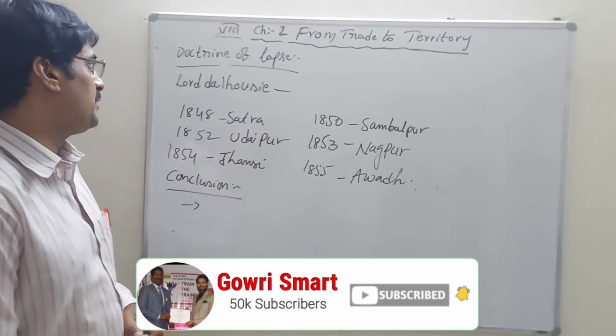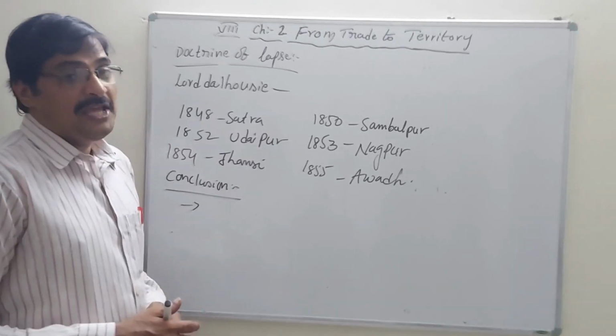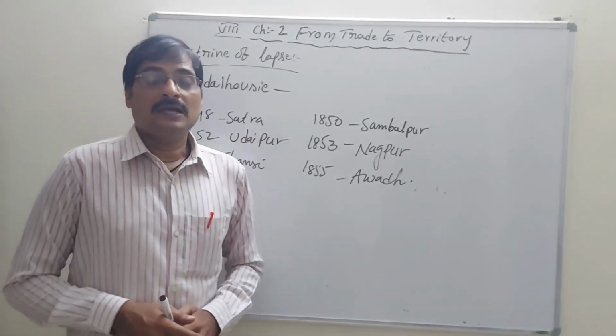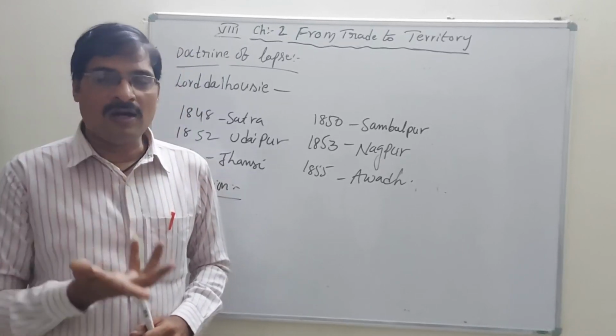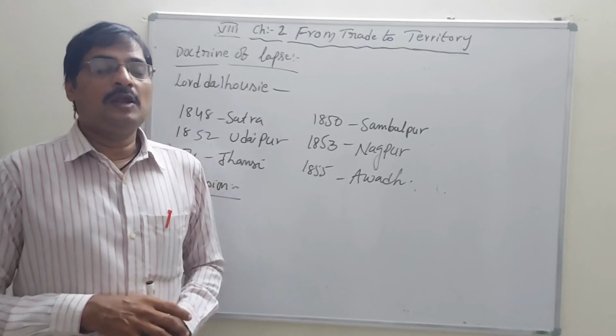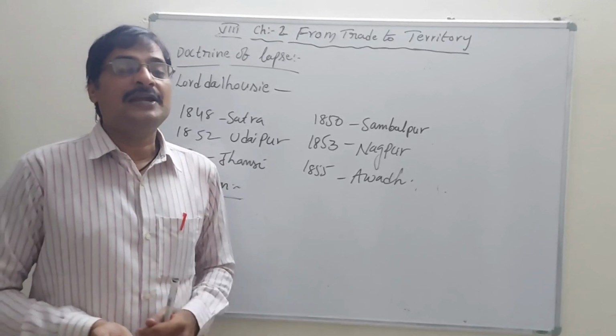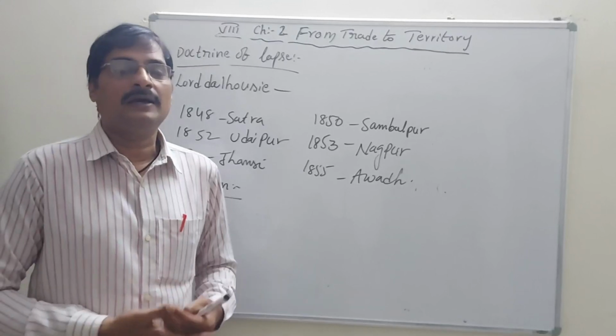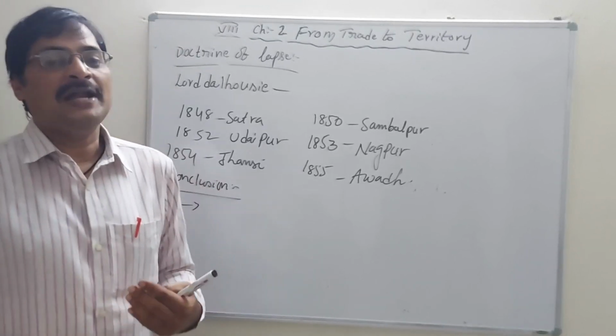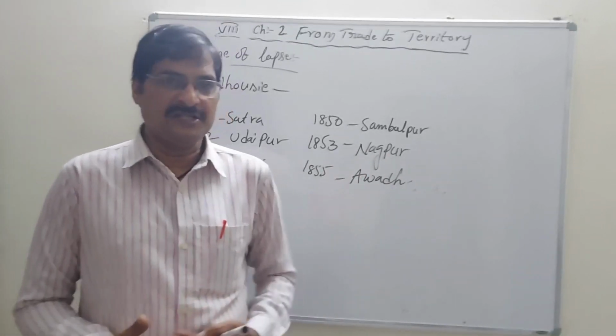Who introduced it? Lord Dalhousie. If a king or queen died without having a son, their kingdom was handed over to the Britishers.